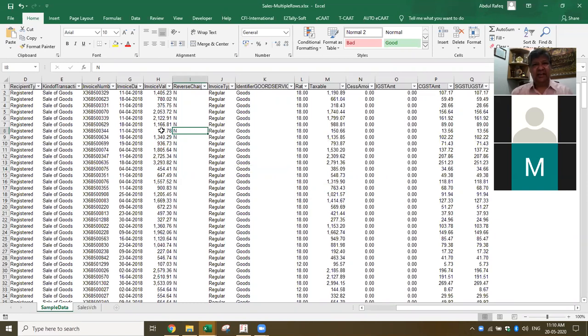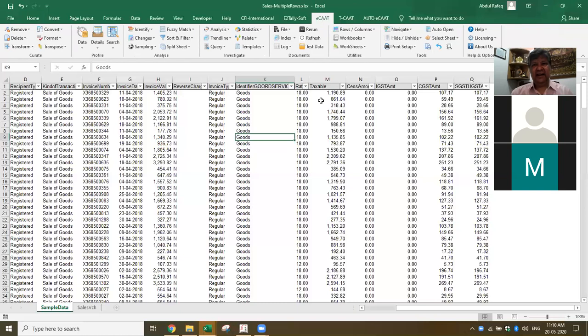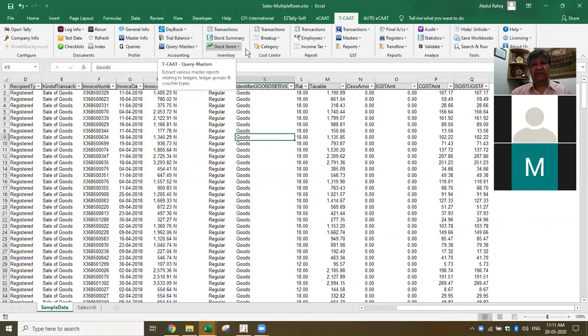See, in this case, how many of your clients use Tally? Maybe around 50 to 60%, sir. Okay. Then in that case, there are three types of software. As of now, I think for you, the most important is ECAT, a data analytics software. This is an add-in to Excel. When you click on Excel, we've got three softwares: ECAT, Tally, E2TallySoft, and TCAT. TCAT is a specific software primarily meant for exporting data from Tally to Excel in a structured format.